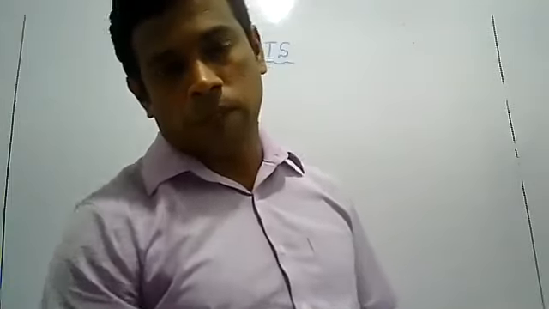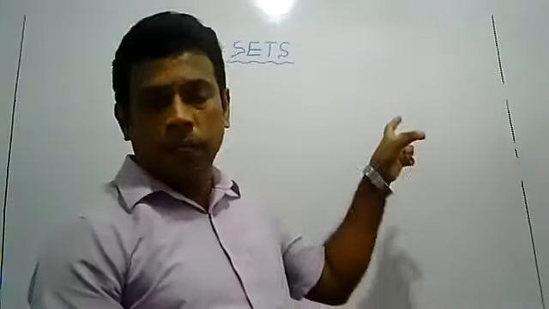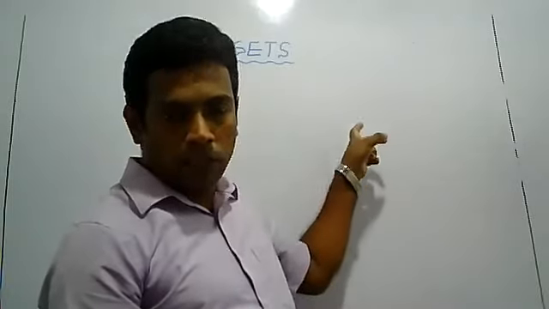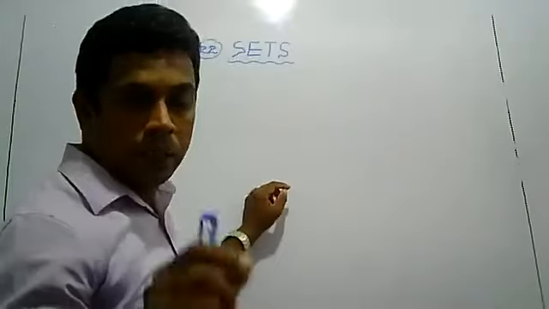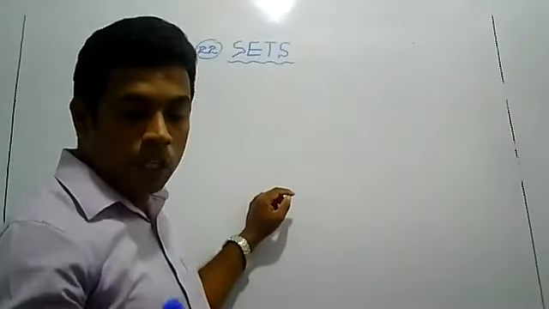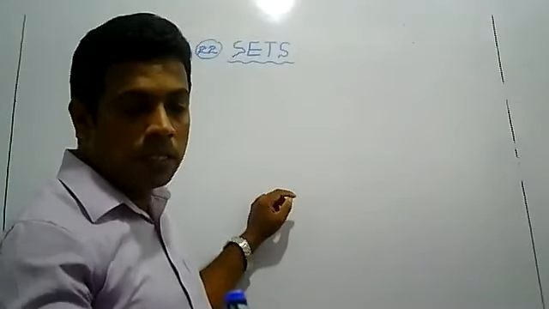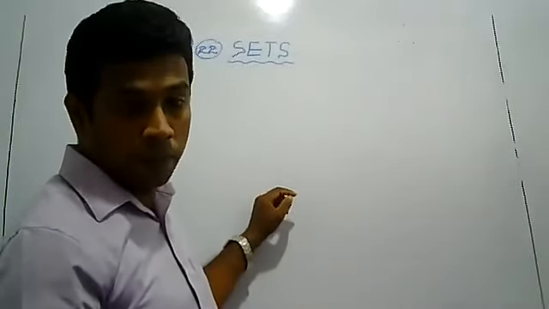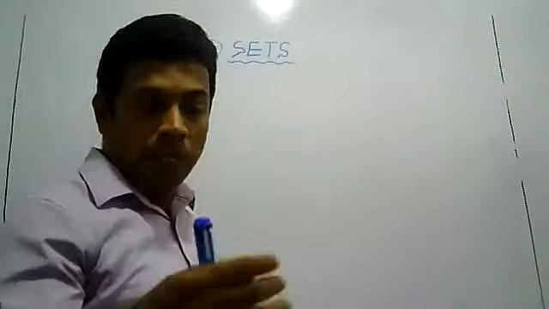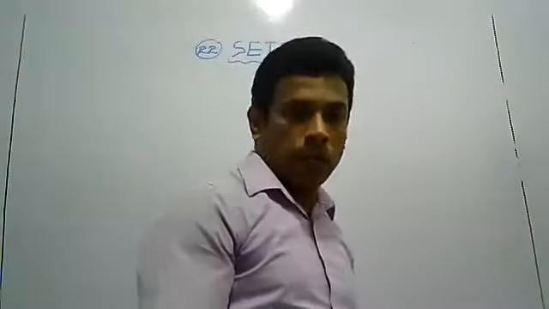I have given the theory part, but I didn't give examples for the theories. Therefore, you have to write the examples. When I read out an example, you want to write it. Only the main definitions of the terms belonging to the lesson are given in the paper. I didn't give examples on the paper, but when I explain an example, you can write it. Therefore, write down the topic, sets.